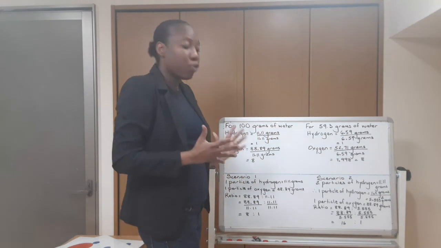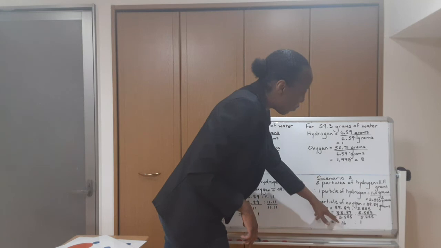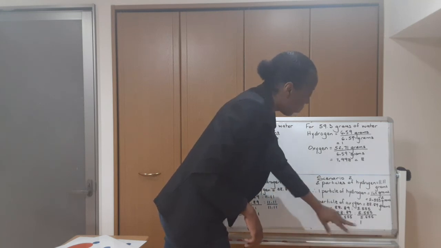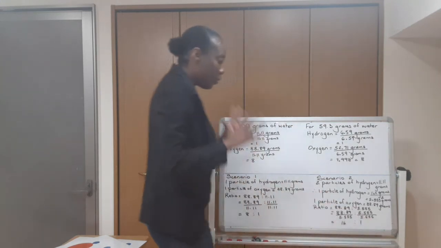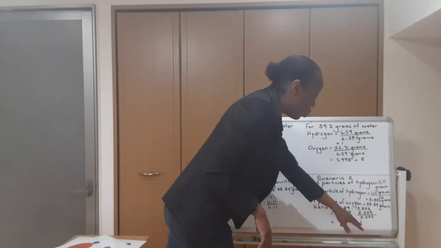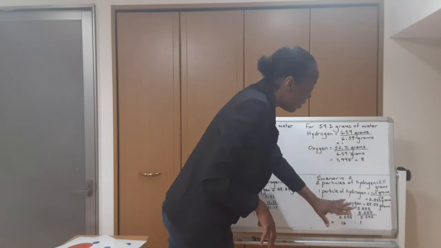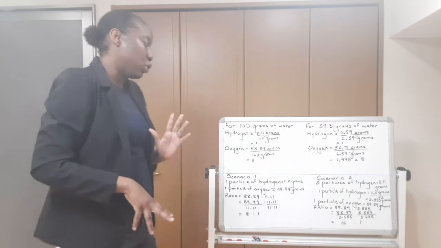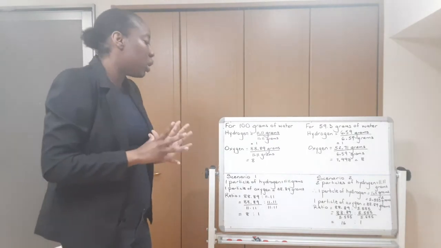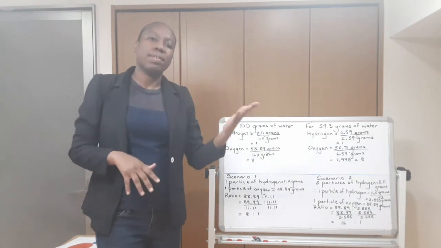5.555. Therefore, dividing by the smaller value, 5.555 into 88.89 gives us 16, and 5.555 into itself gives us 1. So the ratio in this case would be 16:1. In this case, it is saying that oxygen is 16 times greater in mass than hydrogen. But we would need more information in order to know the number of particles present in water, right? We will do this in the next video.